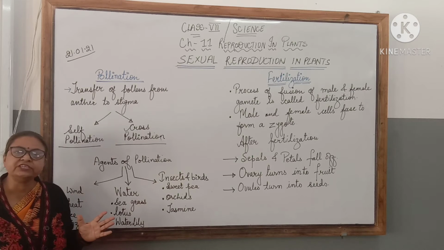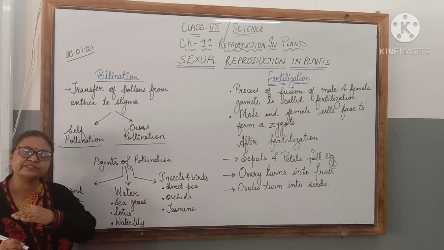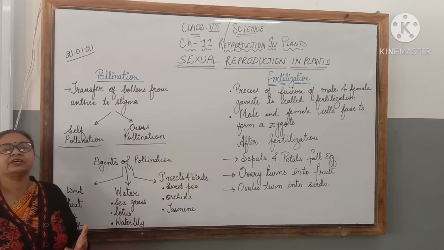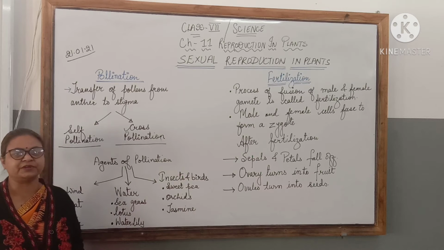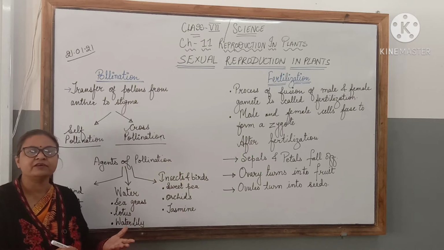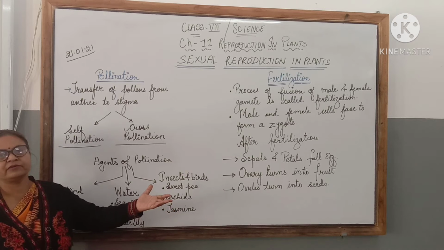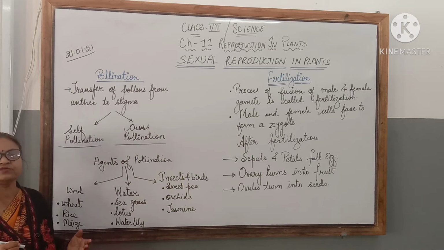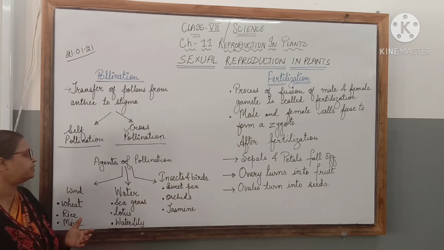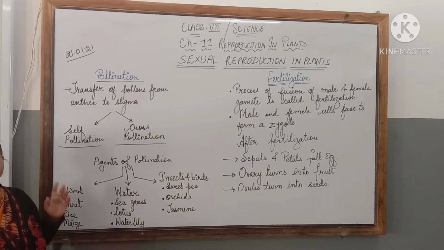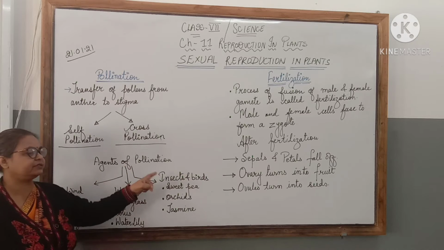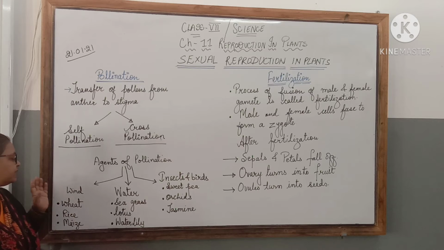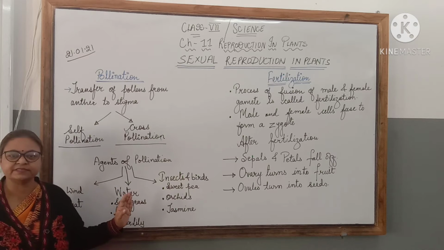Now this pollination is a process of transferring the pollen grains. So there should be some means by which the pollen grains get transferred. How will they travel from one flower to another? Maybe the flower is very far away, another tree is there, it has to travel till there. So how will it get transferred? For that purpose there are agents of pollination. Depending upon the types of flowers, there are three different types of agents.